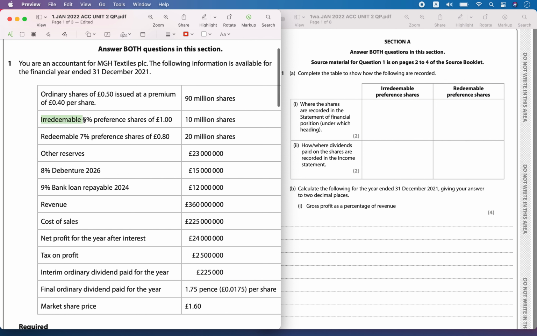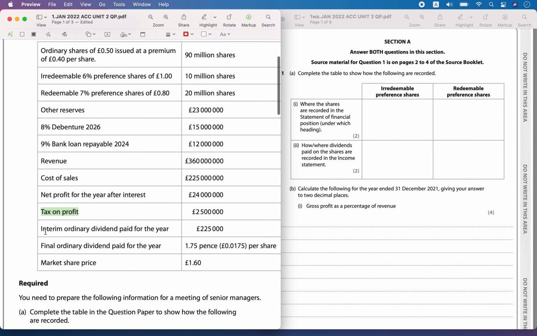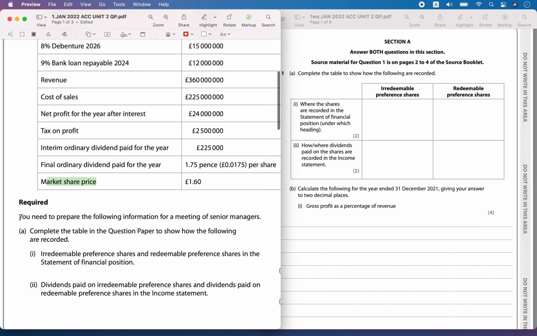The following information is given about the ordinary shares: there are irredeemable shares, redeemable shares, other reserves, debenture, loan payable, revenue, cost of sales, and net profit after tax. Then tax on the profit, the interim dividend, ordinary dividend, final dividend, and the market price of the share are given.